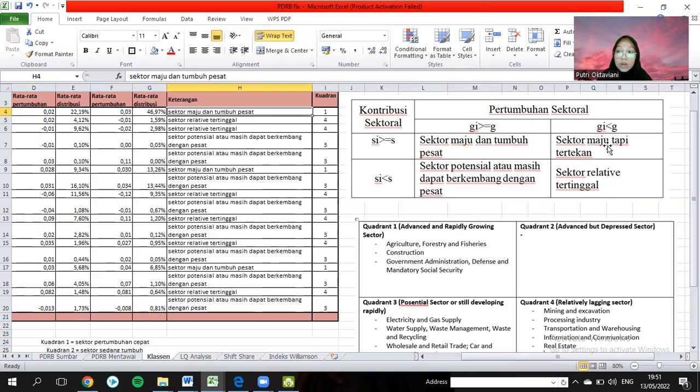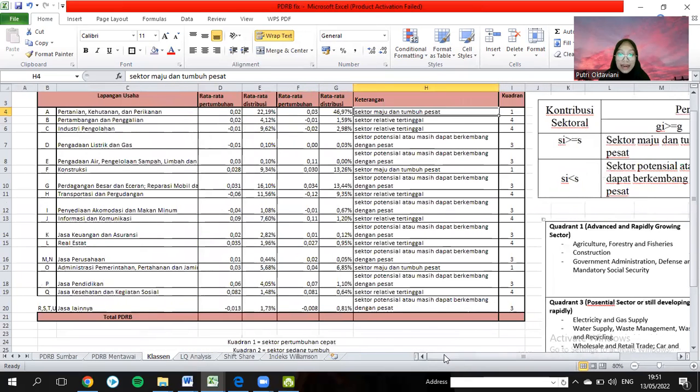In quadrant 2, G is more than GI, but SI is more than or the same as S. In quadrant 3, the potential sectors, GI is more than G and S is more than SI. And quadrant 4 is if G is more than GI and then S is more than SI.